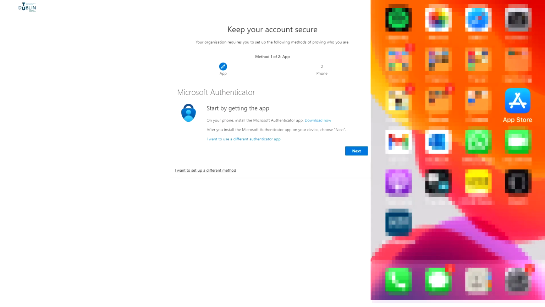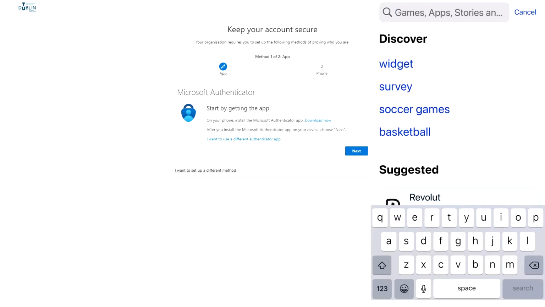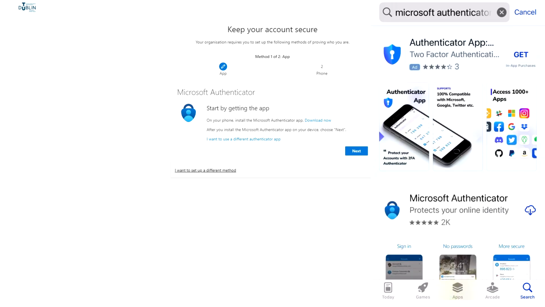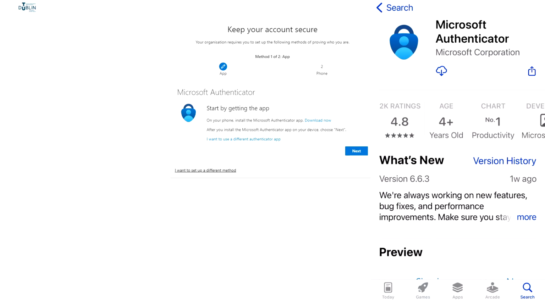You will be asked to set up your password recovery options and to register a secondary authentication factor, such as your mobile phone or the Microsoft Authenticator app. This will help protect your account from being used illegally. To download the app, search Microsoft Authenticator on the Google Play Store or the Apple App Store. Make sure it's published by Microsoft.